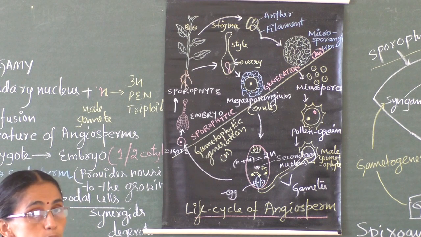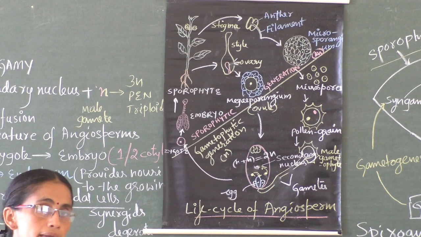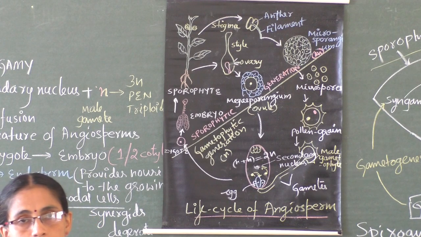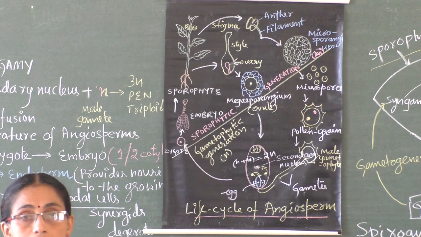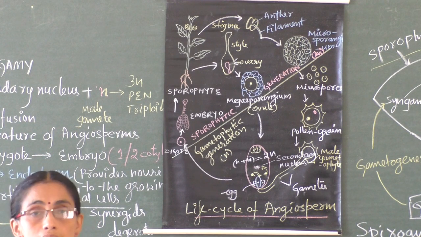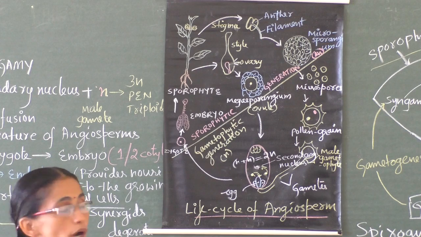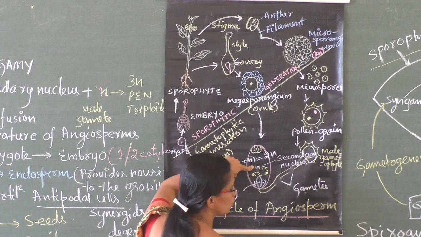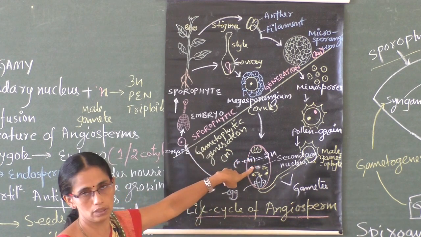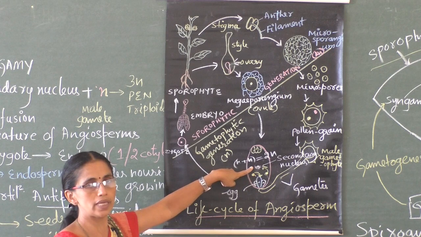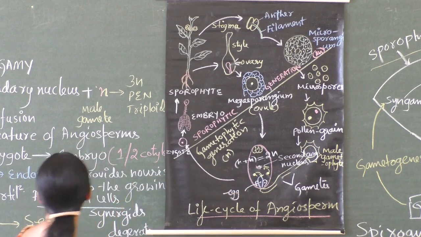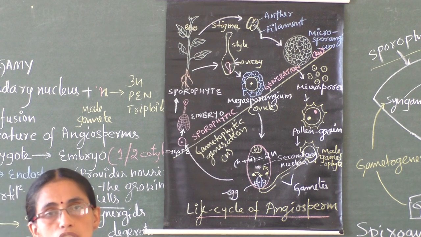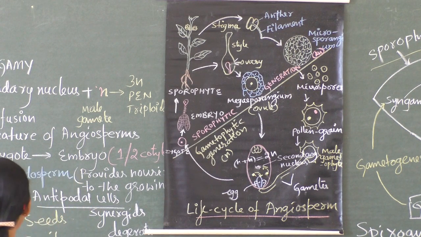Since the pollen grain produces two gametes, one fuses with the egg and changes the egg into the zygote, and another fuses with the secondary nucleus and converts it into the 3N triploid condition, which is the primary endosperm nucleus. This double fusion is the characteristic feature of only angiosperms.